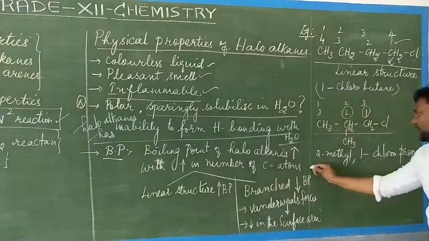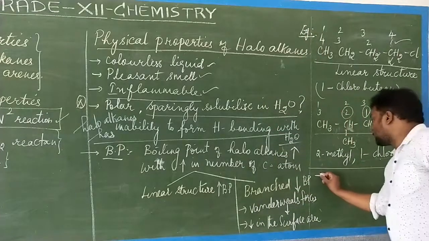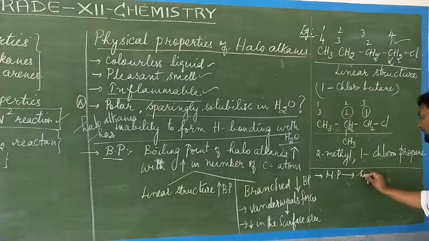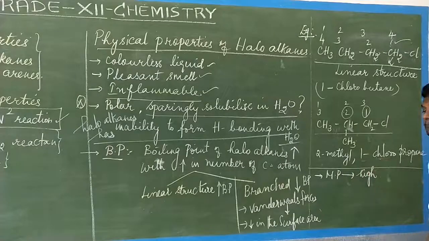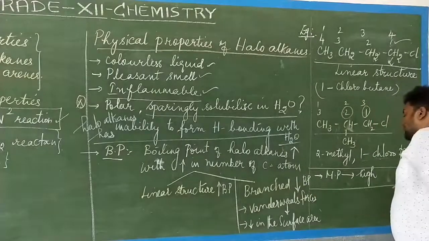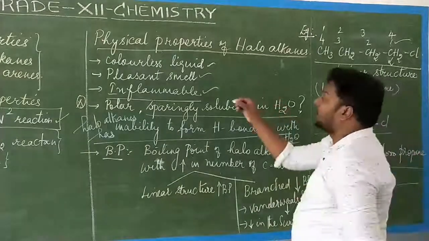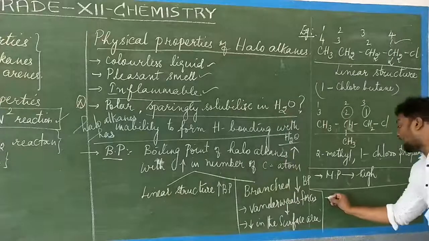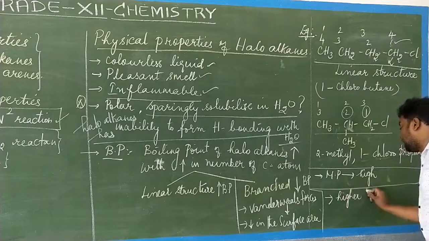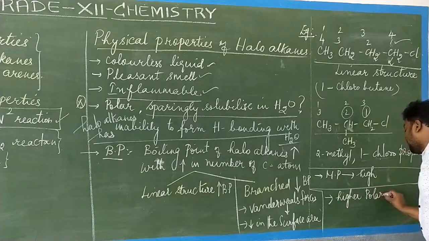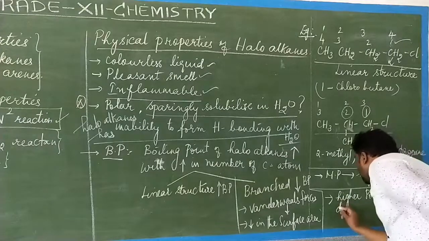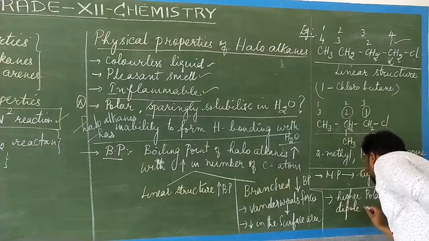Similarly, the next point is the melting point. The melting point of haloalkanes is high, so it will have a high melting point. Then the next point is polarity, as I said. Haloalkanes have higher polarity and have a net dipole moment.